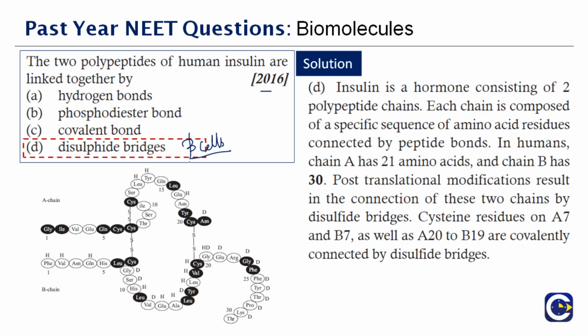Insulin is a hormone consisting of two polypeptide chains. Each chain is composed of a specific sequence of amino acid residues connected by peptide bonds. In humans, chain A has 21 amino acids and chain B has 30. Post-translational modifications result in the connection of these two chains by what you call disulfide bridges. Since there are two sulfide bridges, you call them together disulfide bridges. Therefore, the correct answer to this question is option D.